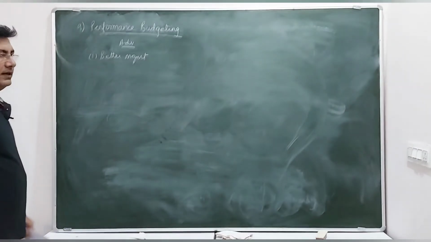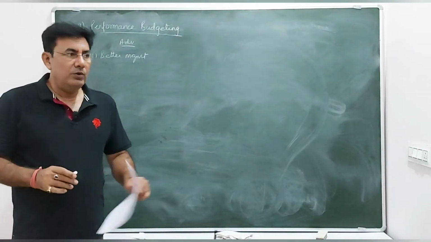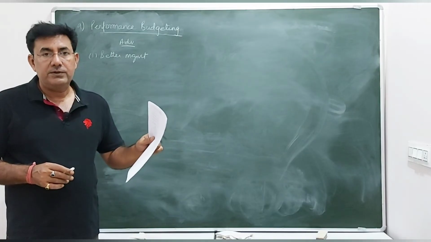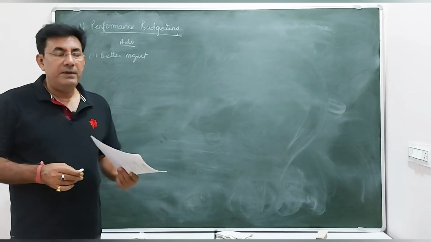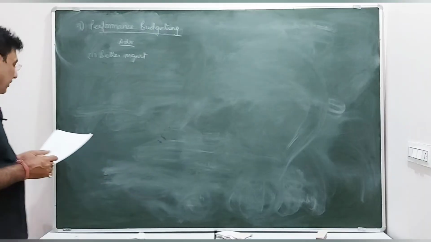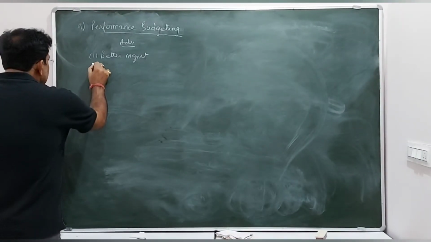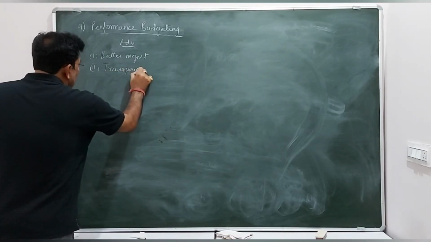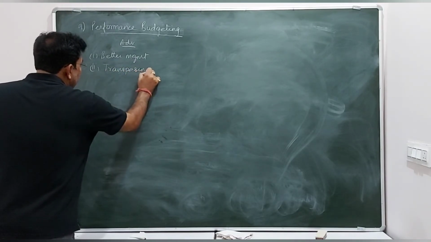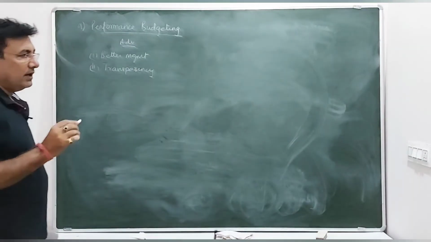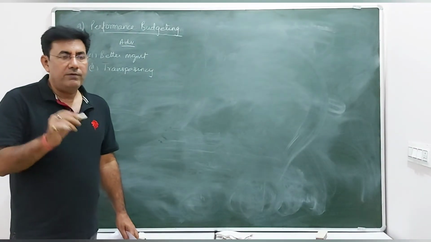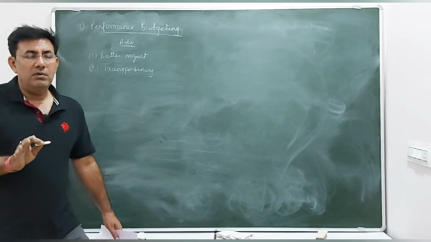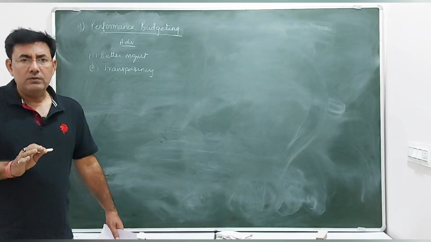बेटर मैनेजमेंट हो सकता है because the manager knows what are the responsibilities given to each and every individual. So on that basis he can manage his employees well. And second जो सबसे बड़ी चीज़ है यहाँ पे, that is transparency, because यहाँ पे हर वर्कर को मालूम होता है कि yes I have to do this, I have to perform in this way. So there are no hide and seek rules.